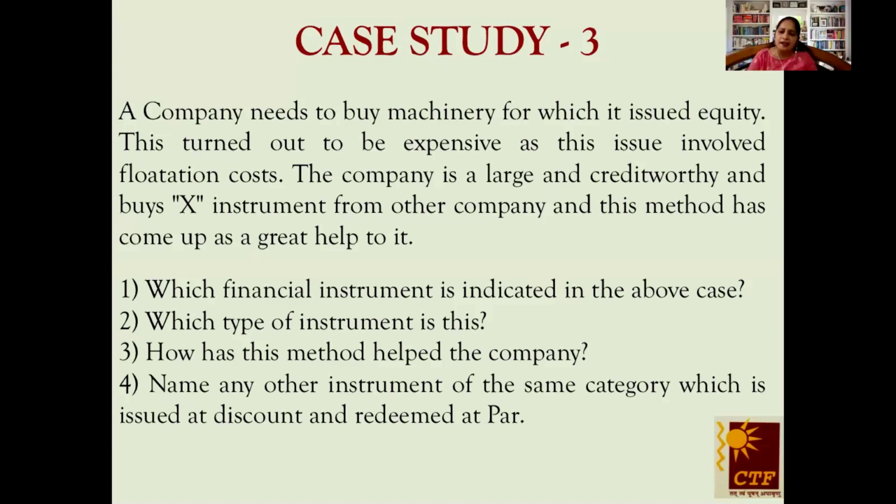So we are only getting the hint that what we are going to identify should be issued at discount and redeemed at par. So try and recall out of the 5 money market securities that you did, which of them are issued at discount and redeemed at par, and one of them would be the correct answer to this case. Of course, we'll get to that after reading the case.